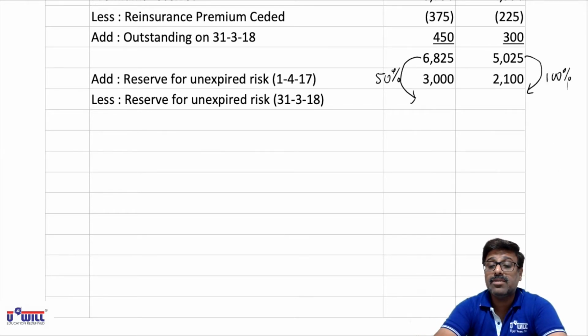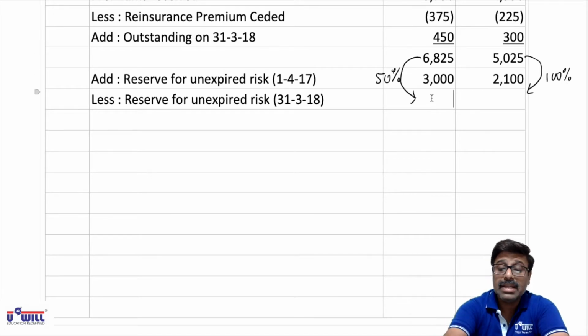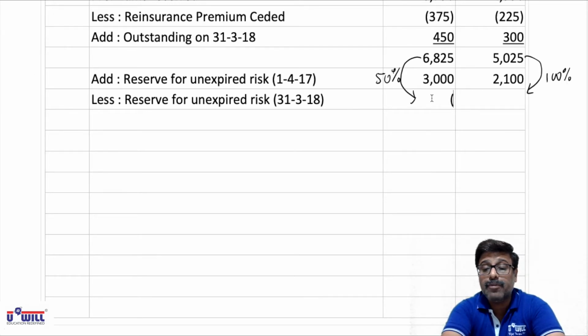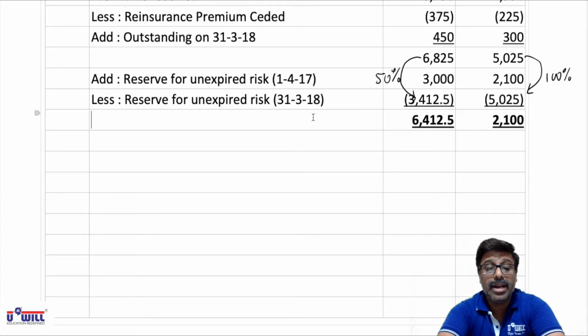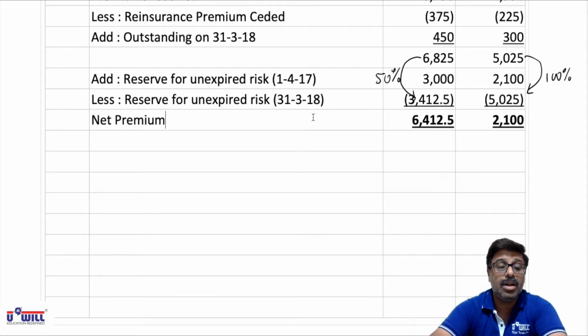Closing reserve for unexpired risk we will minus. So all of you write down in bracket. 6825's 50% will be 3412.5. And 5025's 100% will be 5025. And then final amount will be the net premium that will be shown in revenue account. So 6825 plus 3000 minus 3412.5, that comes to 6412.5. And 5025 plus 2100 minus 5025, that comes to 2100. So these are the amounts that will appear in revenue account. Okay, net premium to be shown in revenue account.